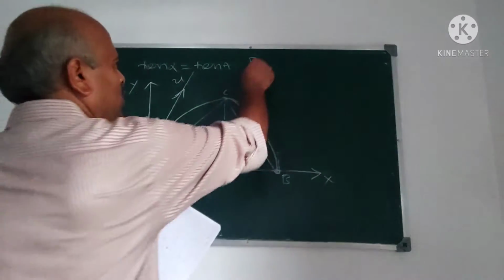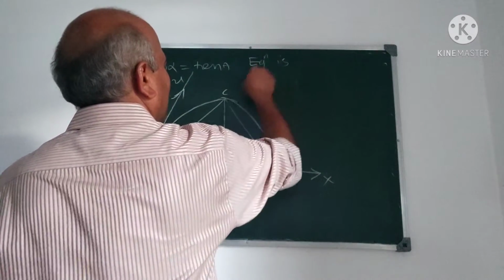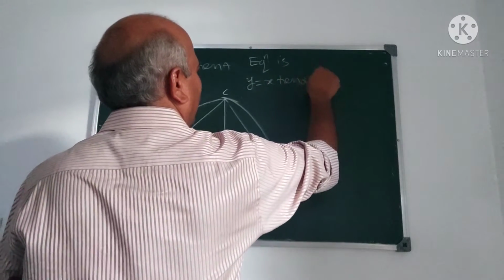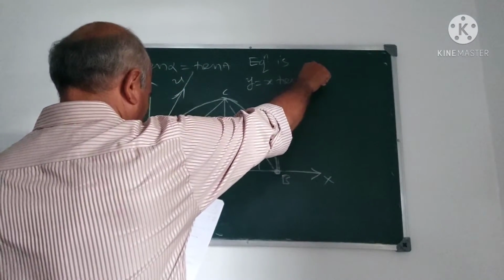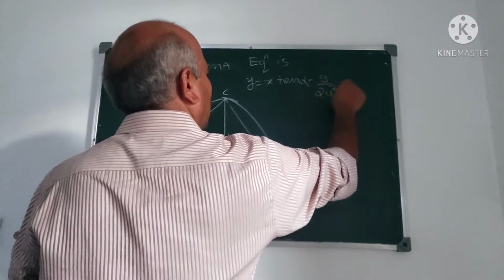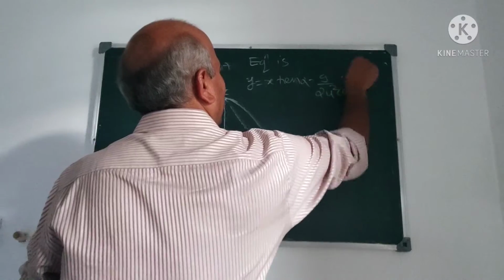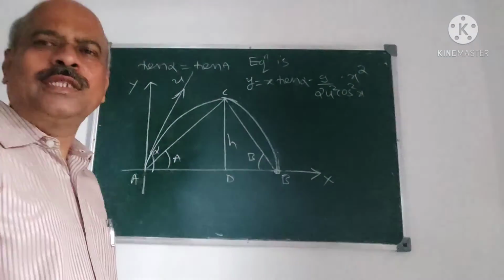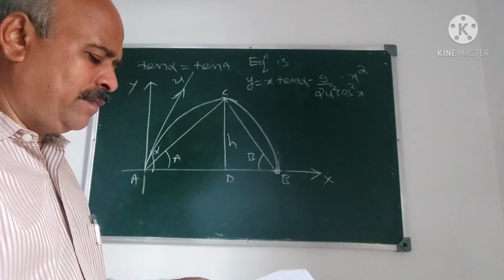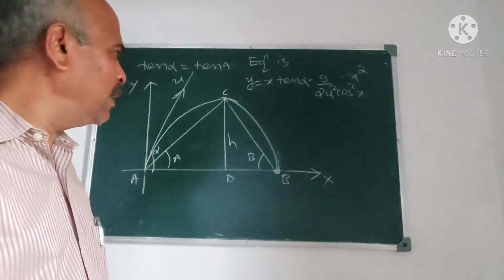Therefore the equation of the trajectory is y is equal to x tan alpha minus g by 2u square cos square alpha into x square. This is the equation of the path of the particle. Correct?